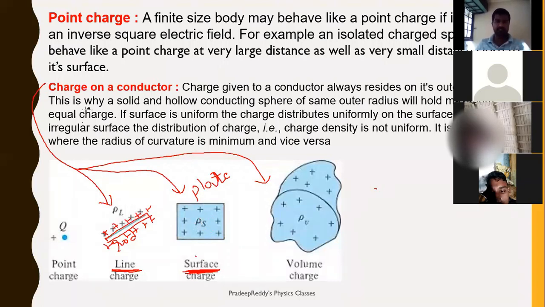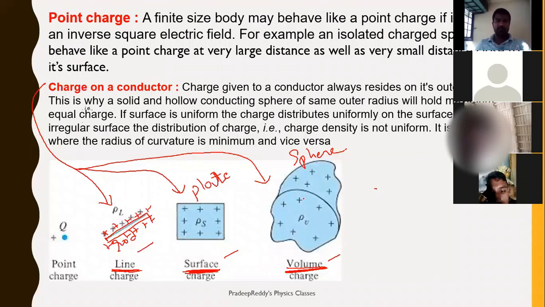When you provide some charge to it, the total charge is accommodated on the surface. Therefore, it is called surface charge. If you take a sphere, the total charge is accommodated on the volume. Therefore, charge on a conductor can be line charge, surface charge, or volume charge.